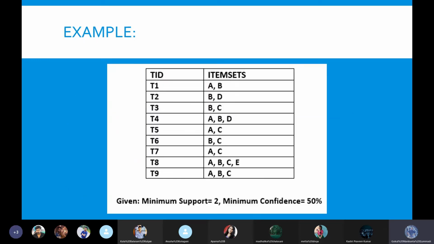Now let's go and do it with an example. In this example, these are all transactions, T1, T2, T3, and in each transaction a certain customer is buying different elements. In the first transaction the customer is buying A and B, the second customer is buying B and D, the third customer is buying B and C. Like that, there are different transactions here. And in the example we already have the minimum support and minimum confidence values given by the problem. In this problem, the minimum support value is 2 and the minimum confidence is 50.